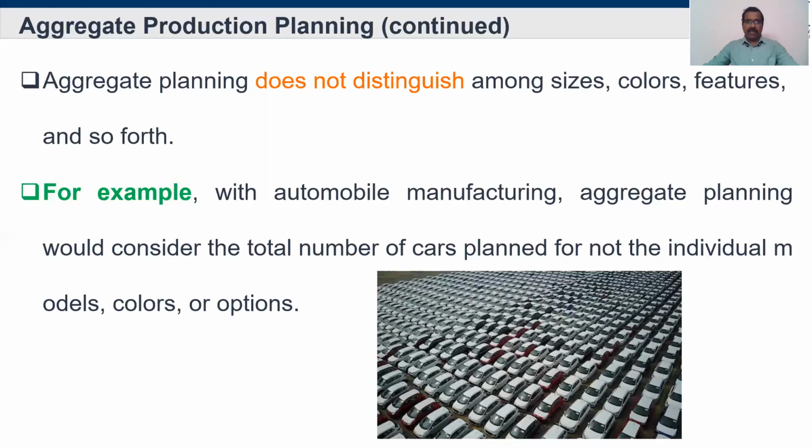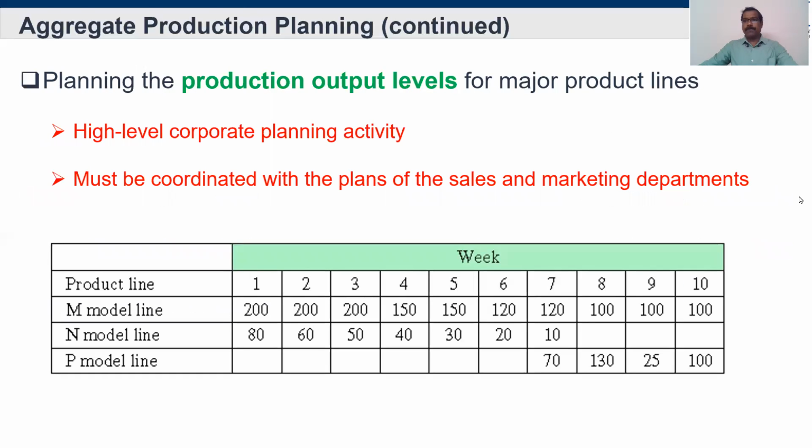Similarly, for a mobile manufacturing company, how many mobiles are going to be manufactured in a particular organization for this period will be discussed in aggregate production planning. They don't care about the number of models, the number of colors, or whether the options are there or not. So this is what aggregate production planning is all about. Planning the production output levels for major product lines comes under aggregate production planning. As I mentioned, this is a high level corporate planning activity, and it must be considered with the plans of the sales and marketing department.